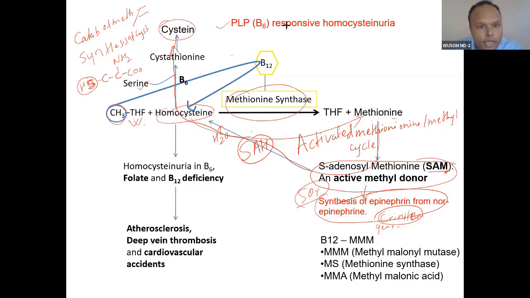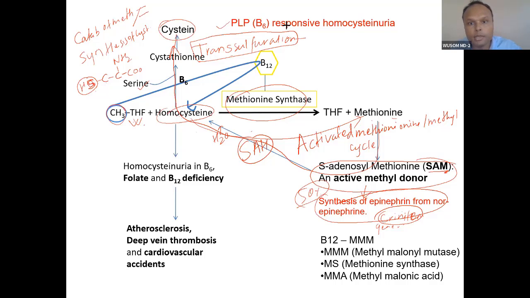Only sulfur is derived from methionine. And this reaction is called the trans-sulfuration reaction. Trans-sulfuration is basically both catabolism of methionine and anabolism of cysteine. One degrades, the other forms. That is what you have to remember.